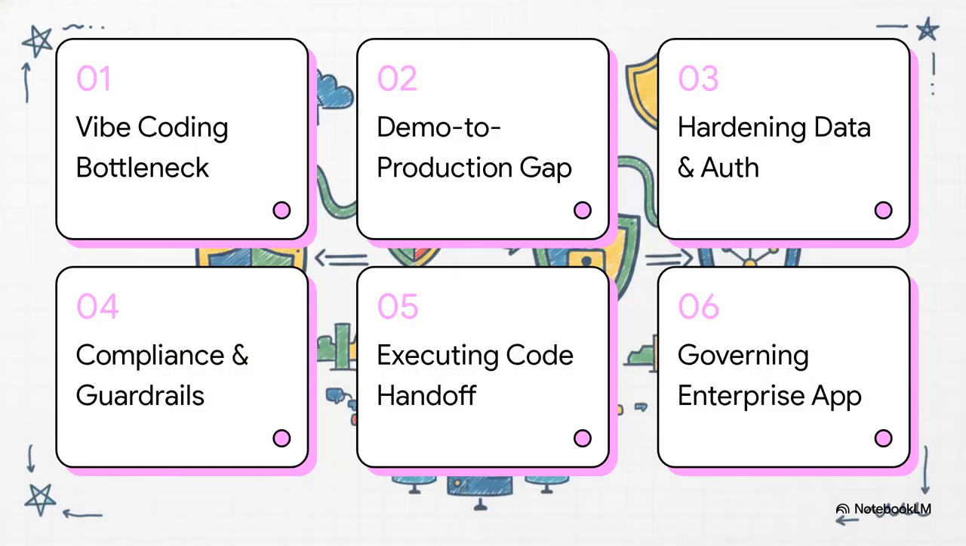Here is our roadmap for today. We are going to cover the vibe coding bottleneck, the demo to production gap, hardening data and auth, compliance and guardrails, executing the code handoff, and finally, governing the enterprise app. Let's just jump right in.